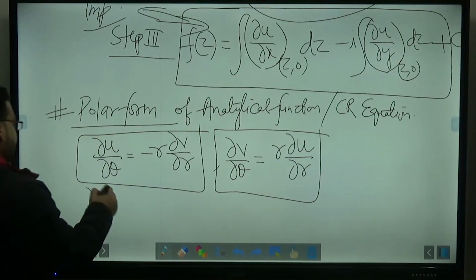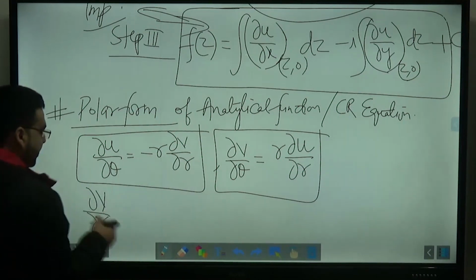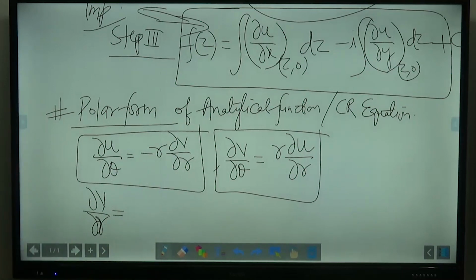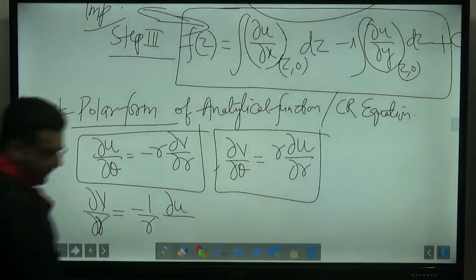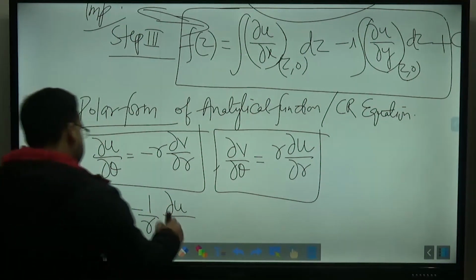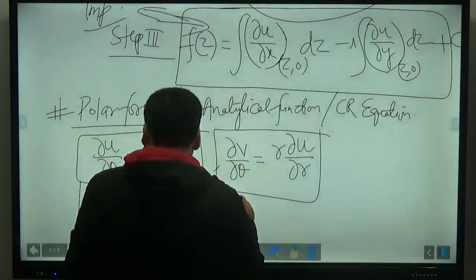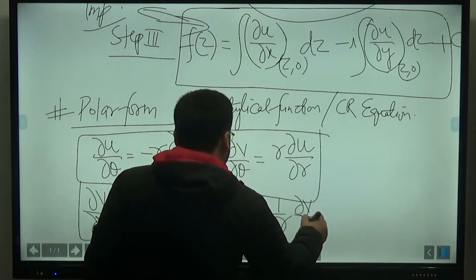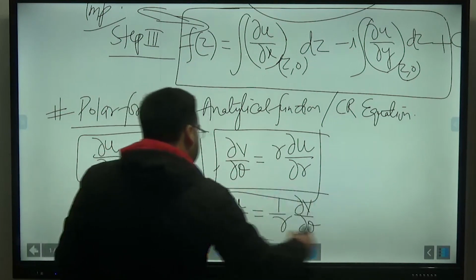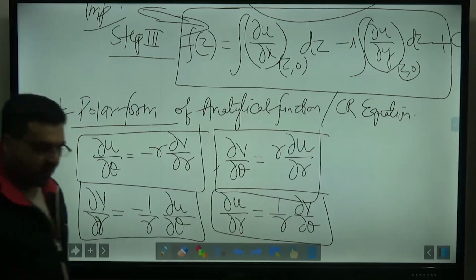How it has been derived, I already told you that, right? And dou v upon dou r is equal to minus 1 upon r dou u upon dou theta. The last was dou u upon dou r is equal to 1 upon r dou v upon dou theta. So these were the four polar forms that we discussed in the class.